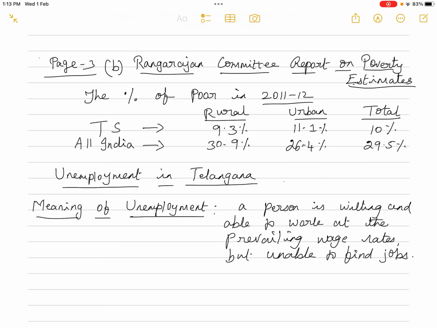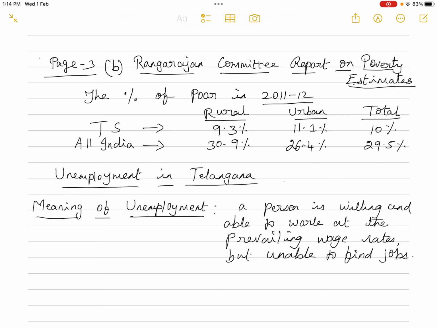Next, moving on to the unemployment situation in Telangana. Now, what is the meaning of unemployment? Unemployment is a situation where a person is willing and able to work at whatever wages are offered to him, the prevailing wages, without any bargaining, but still he or she is unable to find a job. That is the meaning of involuntary unemployment. We are concerned only with involuntary unemployment, not with voluntary unemployment.